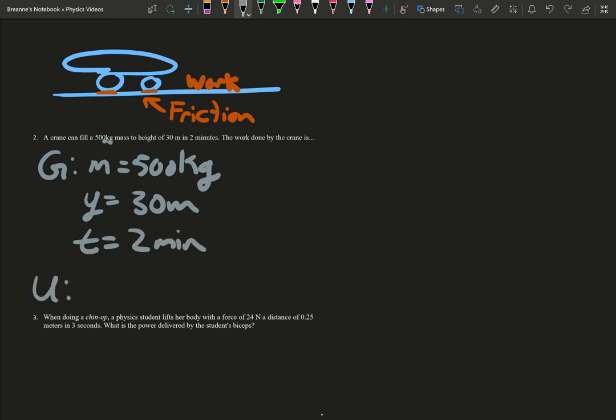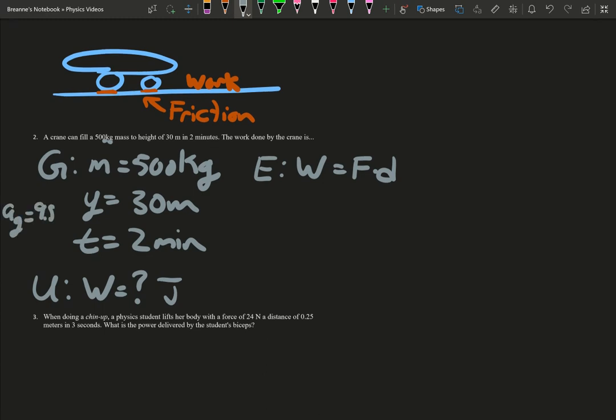Our unknown, what we're looking for, is work. Work is always in joules. So the equation we have is work equals force times distance. So we know that work equation. And there's a given that we always have that we forgot to mention. So we know that our acceleration due to gravity is 9.8 meters per second squared. And specifically, this is the force of gravity. Remember, your force of gravity is just mass times acceleration due to gravity.